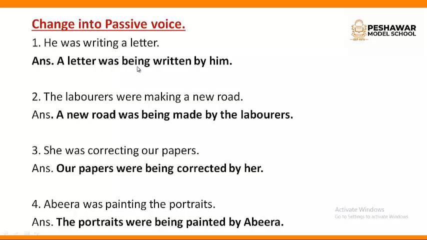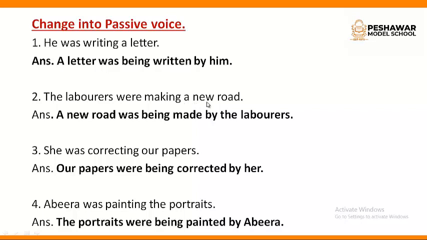We are going to use the word being. And third form of verb write, that is written. A letter was being written by him. It is very simple. Let's move to next example. The laborers were making a new road. Something was happening in the past.